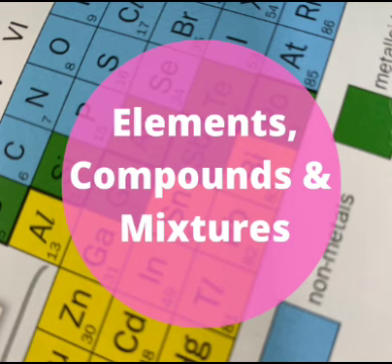Now, any sample of matter that has the same physical and chemical properties throughout the sample is called a substance. So I'm defining a substance to you now. A substance is any sample of matter, could be anything, sugar, salt, water, any sample of matter that has the same physical and chemical properties throughout the sample. Now, there are two types of substances. We have element and compound. Those are the two types of substances, at least in chemistry.